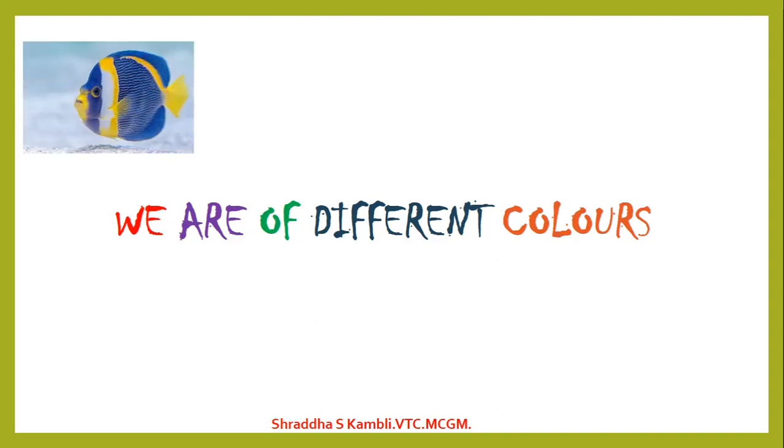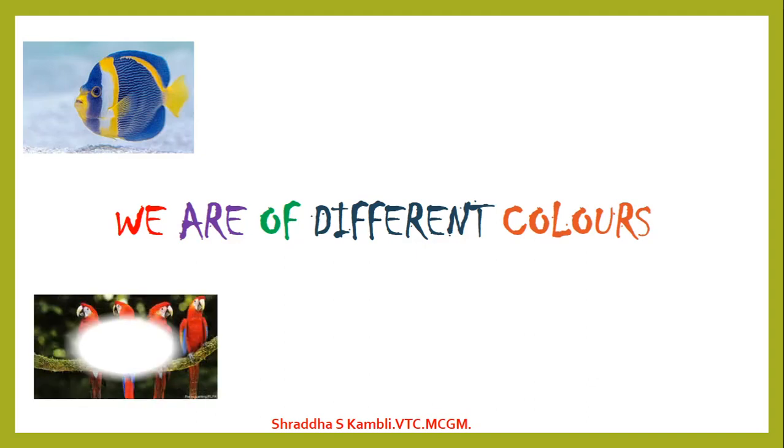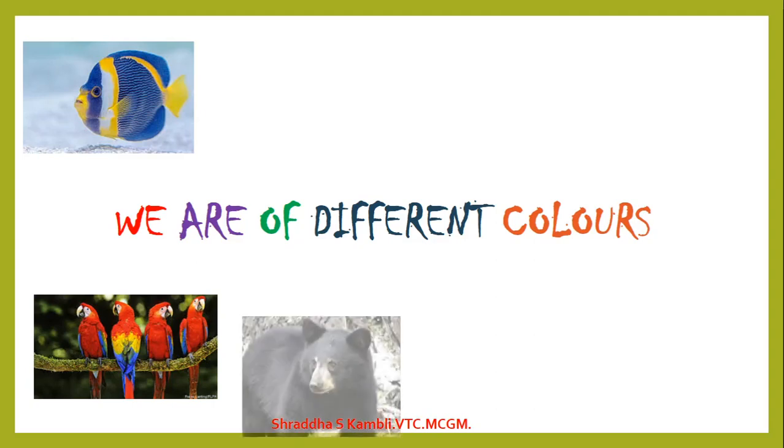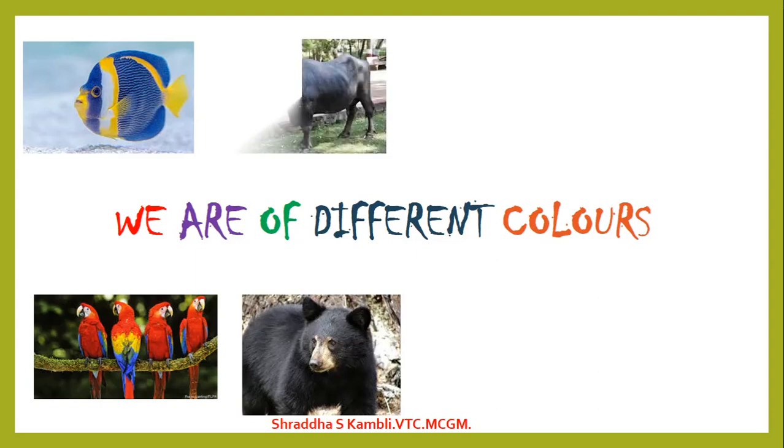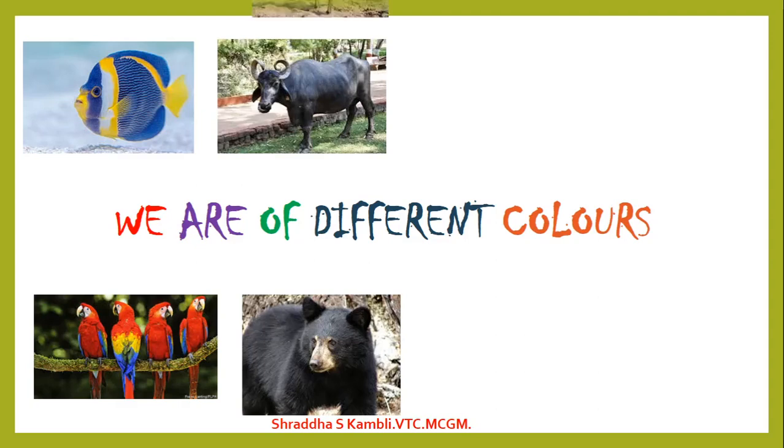Let us look at some examples. See this fish? Colorful, isn't it? Yellow and blue and white. And then we have these special parrots. Okay? Look at this bear, it is black. What about this buffalo? The buffalo is also black like the bear.